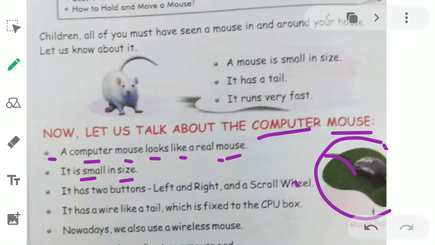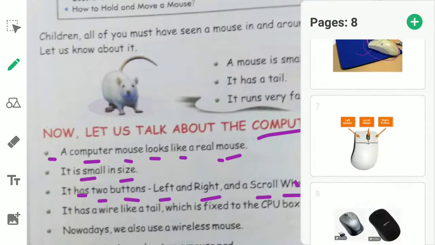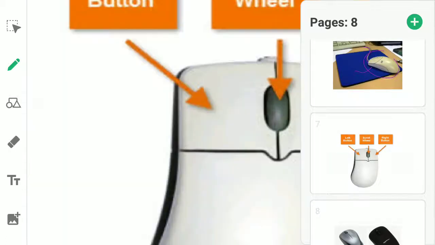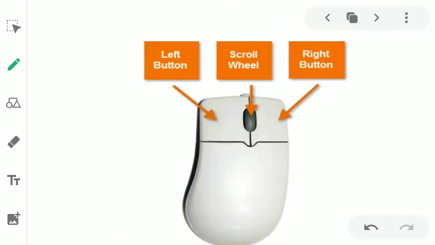Next we have, it has two buttons. Computer mouse has two buttons. One is the left button and the second is the right button, and it has a scroll wheel also. Let me show you all the buttons of the mouse. Yes, here we have all the buttons of the mouse.